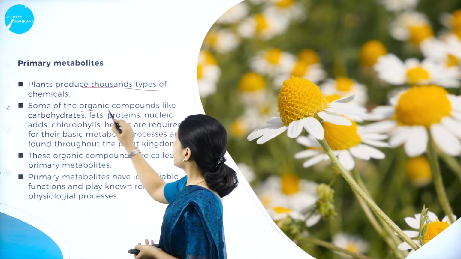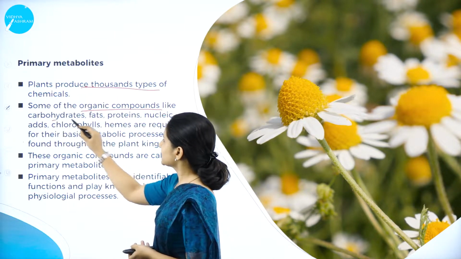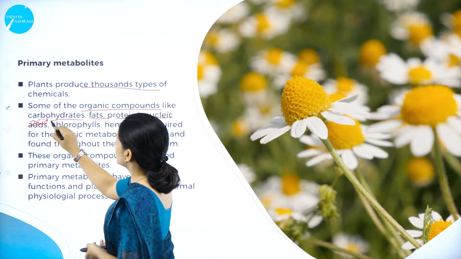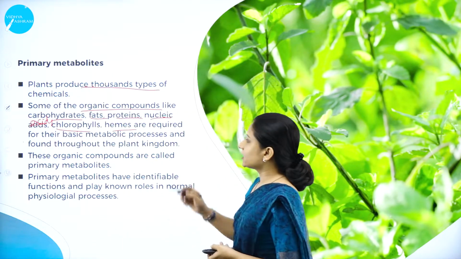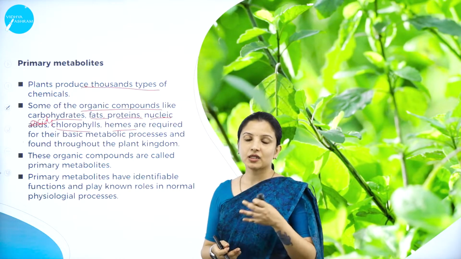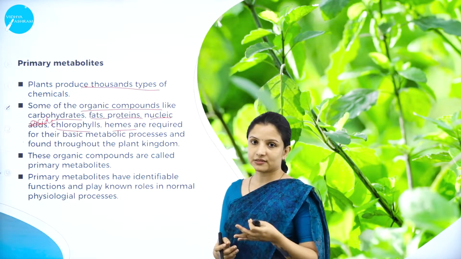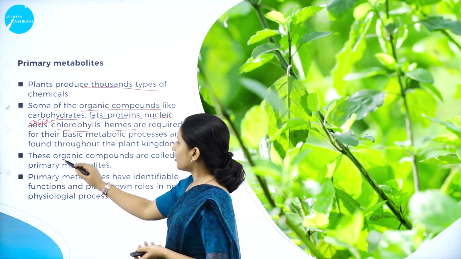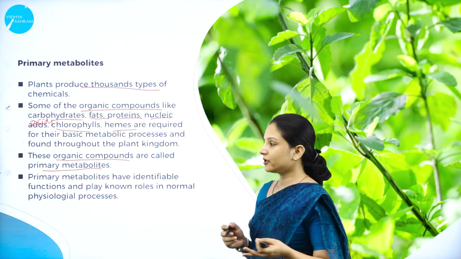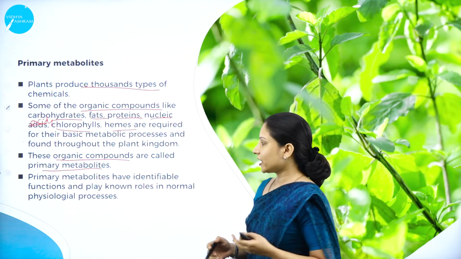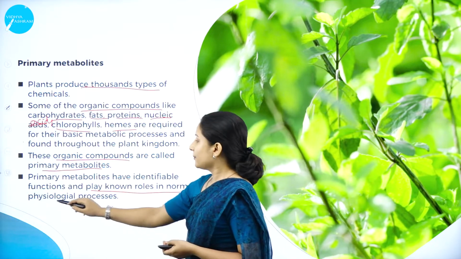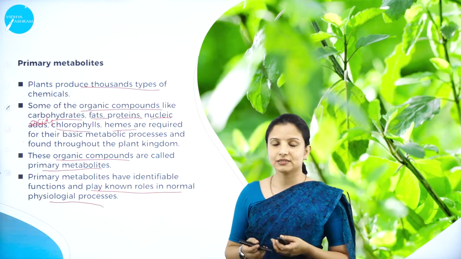There are some organic compounds such as the carbohydrates, fats, proteins, nucleic acids, chlorophylls, hemes, etc., which are required by the plants for the basic metabolic activities or biochemical processes to take place in them. Such organic compounds are called the primary metabolites. And primary metabolites have different functions, and they play a very important role in the normal physiological processes or activities in plants.